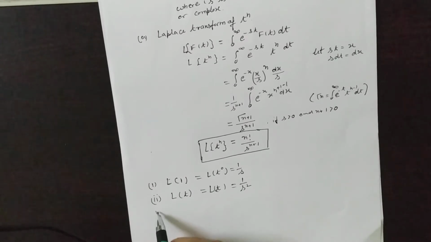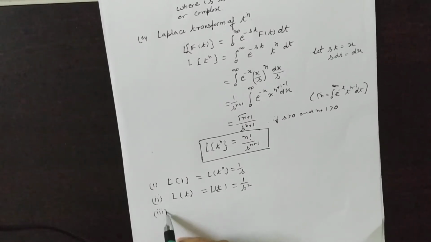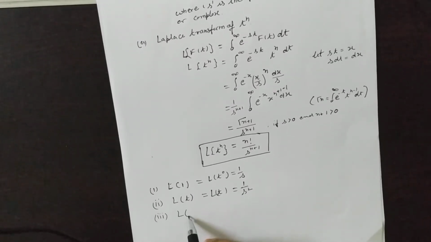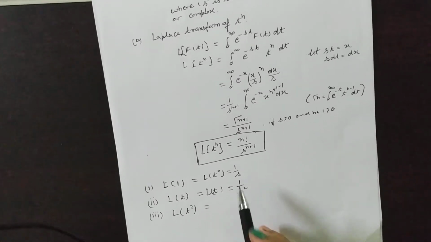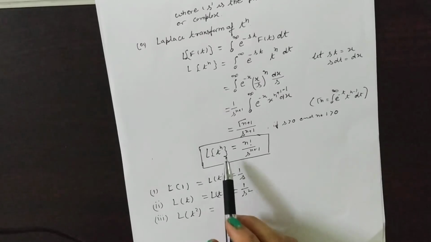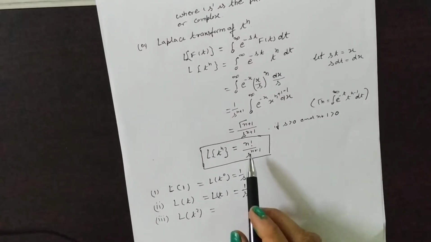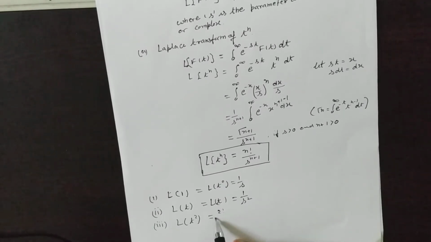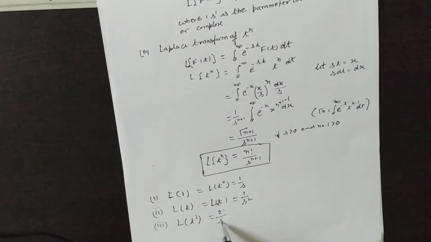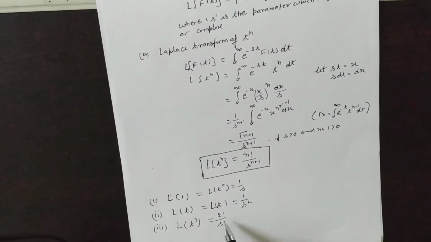Similarly, if we find the Laplace of t square, this is the Laplace of t to the power 2, that is, factorial 2 divided by s to the power 2 plus 1, that is 3.